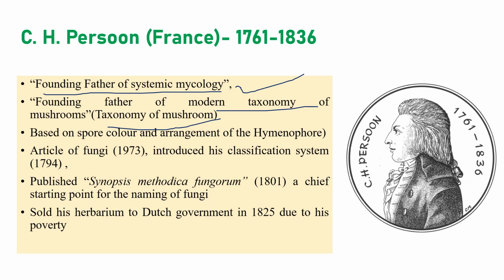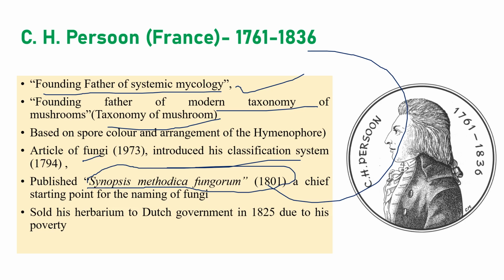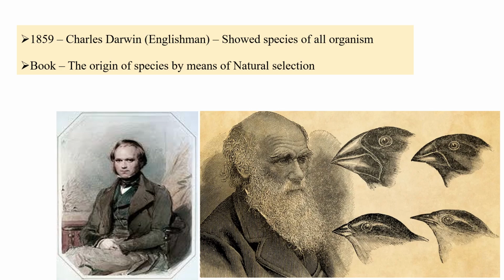His arrangement was mainly based on the spore color, and he wrote many things like articles on fungi, and introduced a classification system in 1794. The most important thing he has done is he wrote a book called Synopsis Methodica Fungorum. It is a very, very, very important one. Synopsis Methodica Fungorum was written by C.H. Persoon, 1801. Okay, this is the chief starting point for the naming of fungi. Very, very important one.